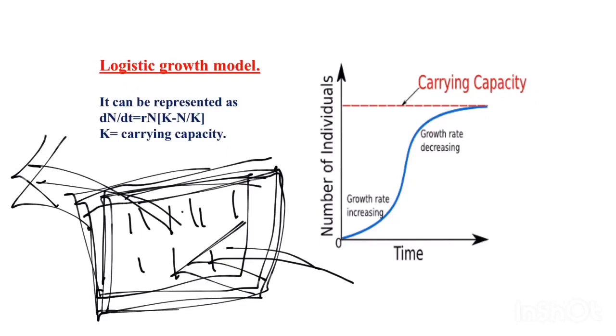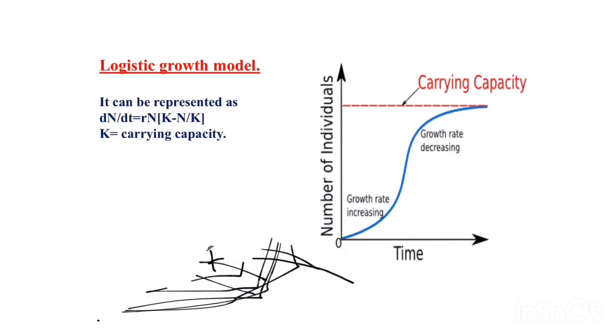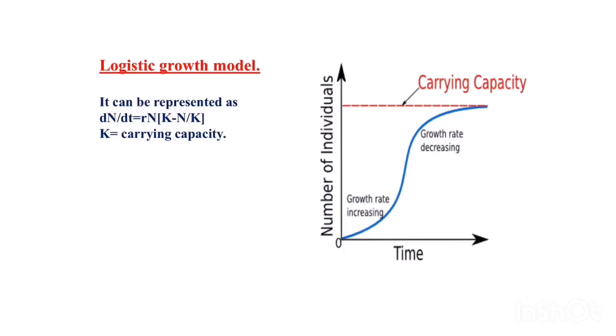This is known as carrying capacity. The total number of organisms which can be supported and sustained by the habitat is called carrying capacity. Again, it can be represented as dN/dt = rN (K - N)/K, where N is population, the number of individuals, t is time, r is biotic potential, and K is carrying capacity.